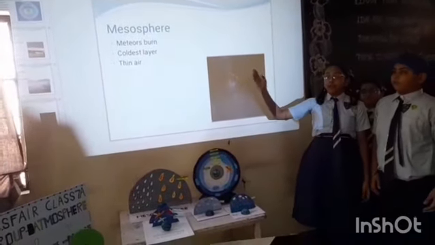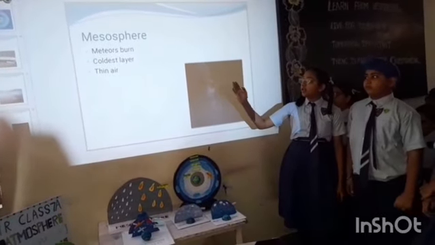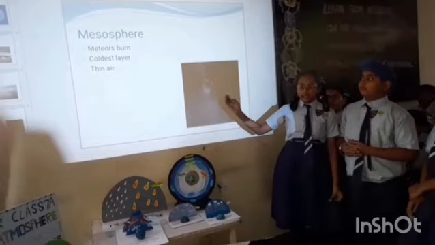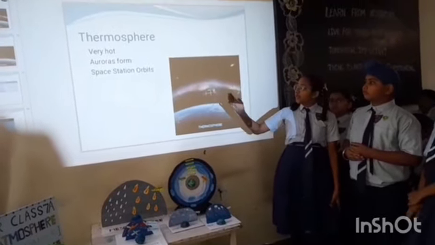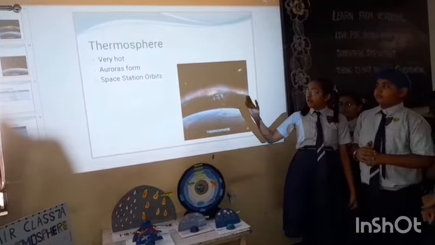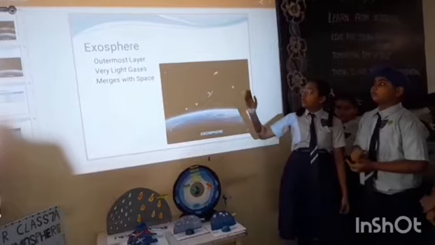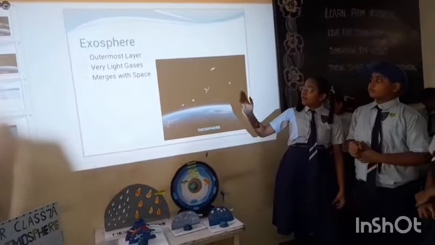Mesosphere. Meteorites burn up in this layer. It is the coldest layer. It contains thin air. Thermosphere: very hot layer. Auroras form and space stations orbit. Exosphere: the outermost layer contains very light gases merged with space.